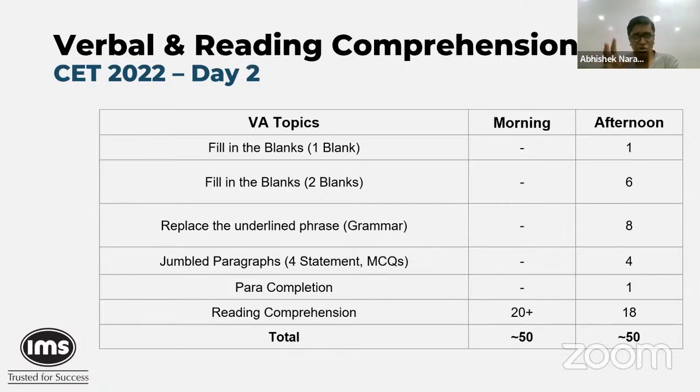Completion is your one short paragraph given, 1 line in the middle missing. Again, a manageable 1 question over there. Reading comprehension, broadly similar, but like I said, more passages in the morning session. So that is the distribution when it comes to the distribution of questions and all that.